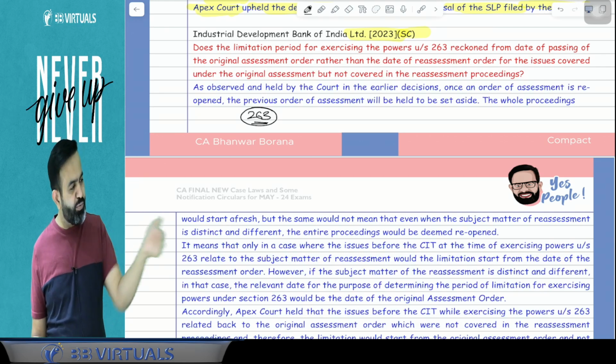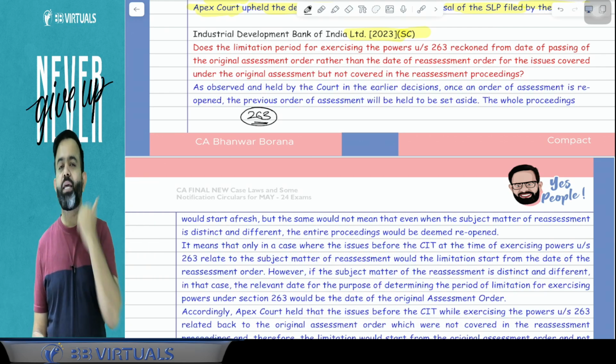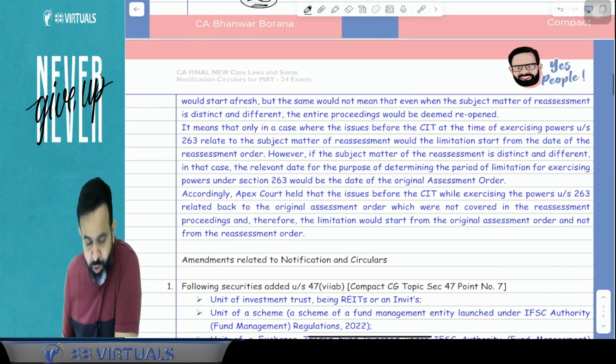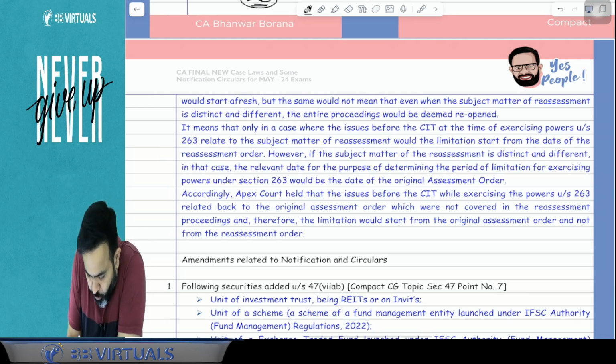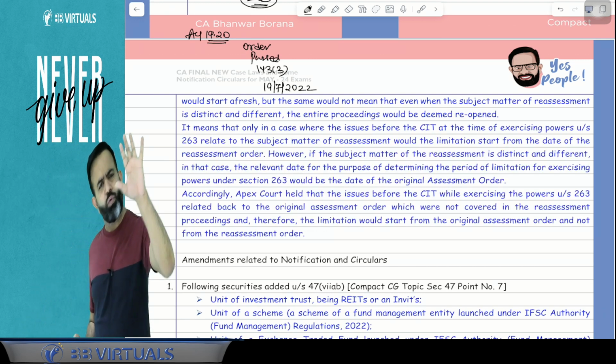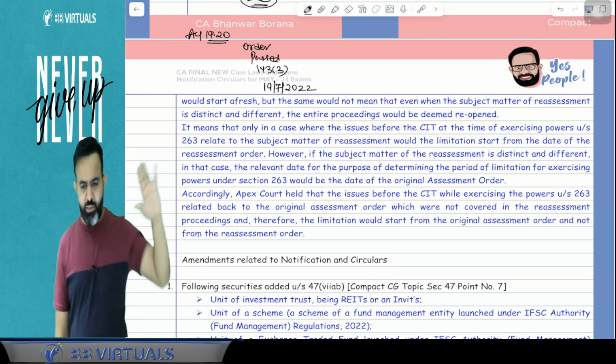So when an order is passed, from the end of that year, within 2 years, they may revise that order. Now guys, what happened? Try to understand. Suppose in the case of one assessee, for the assessment year 2019-20, an assessment order is passed under section 143(3) by the AO, and that order is passed on 19 July 2022.